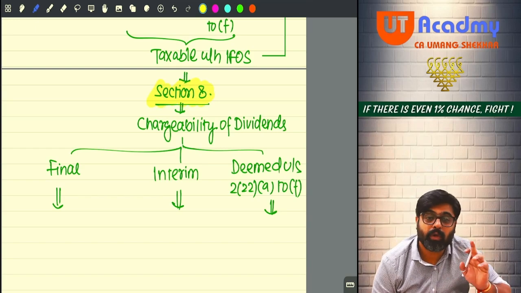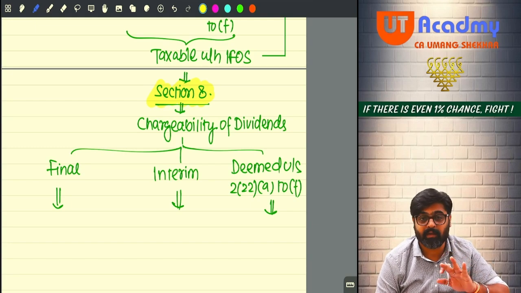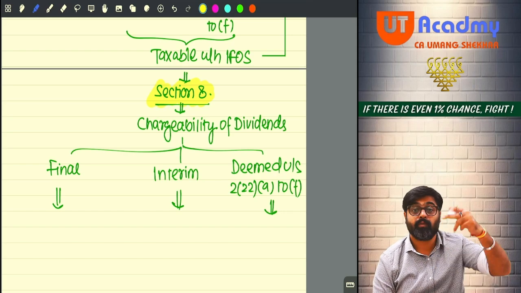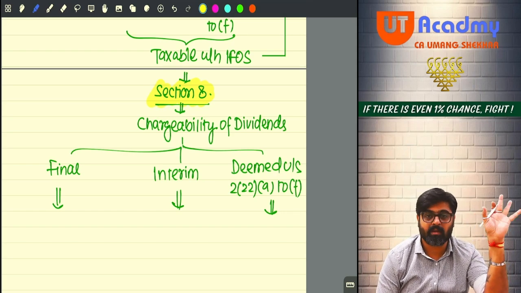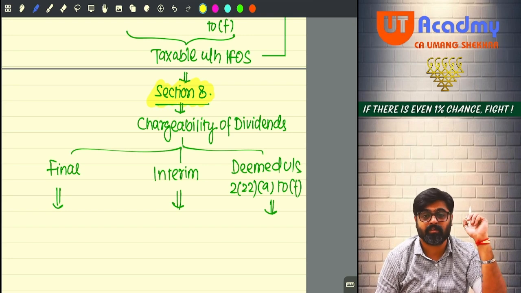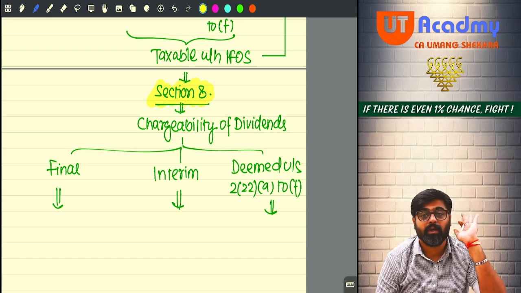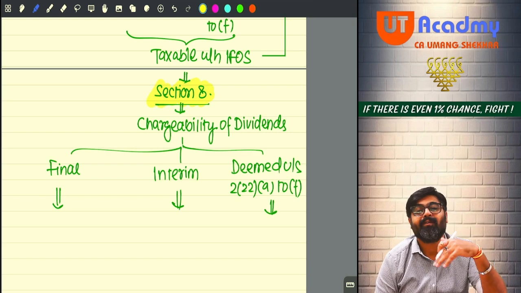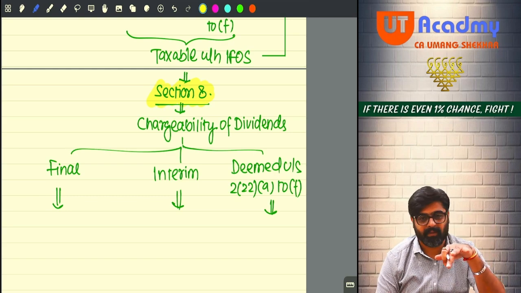Meaning that I told you one thing, that whenever you calculate the income under the head IFOS or PGBP, you will follow the method of accounting. Regularly followed method of accounting is mercantile basis, so all the incomes will be taxable on mercantile basis. This year's income will be taxable in this year, and this year's expenses will be allowed as deduction in this year, whether received in this year or receivable, whether paid in this year or payable.